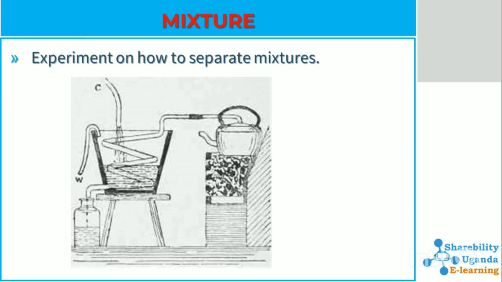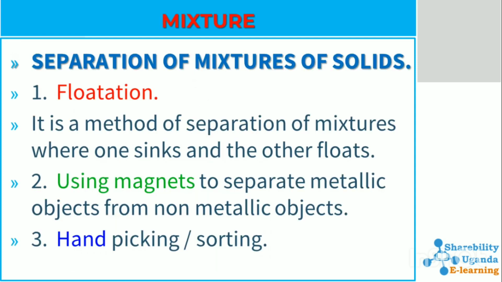That cold water then helps to condense the water vapor in that tube, and when it has condensed, it is collected in the third jar, which is down on the ground. That is how distillation is done.